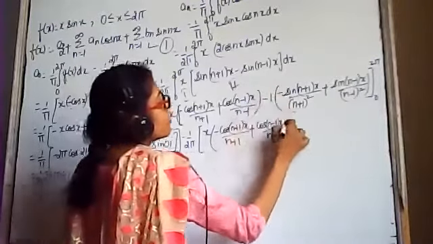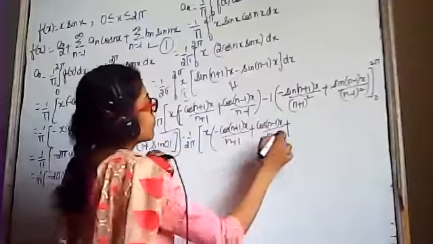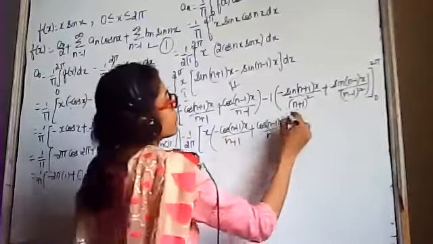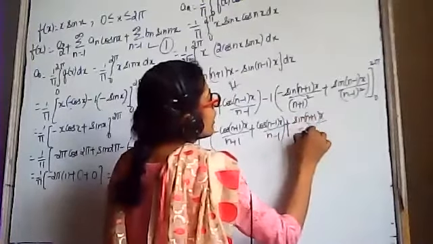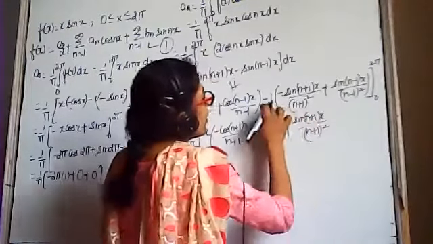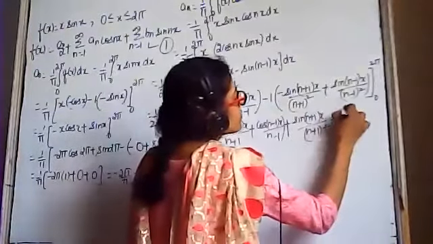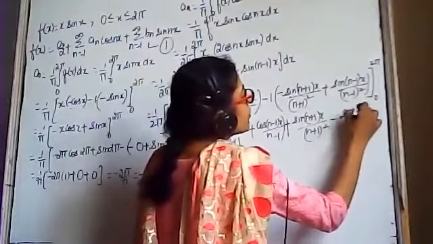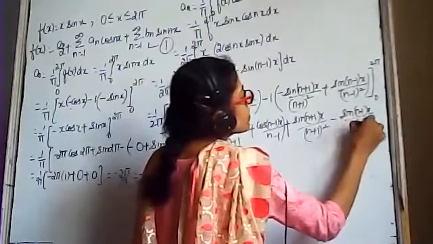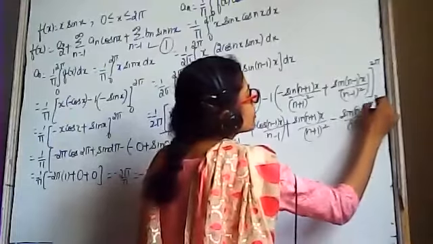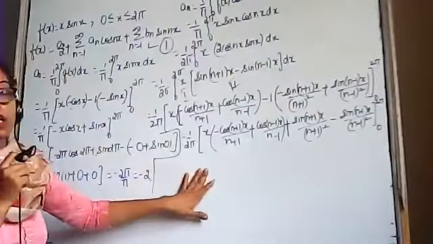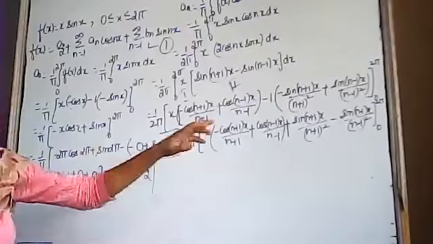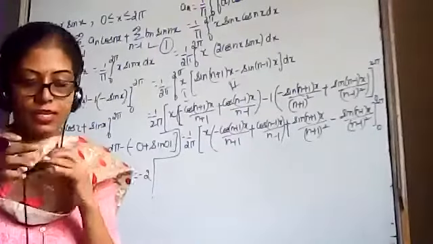Minus and minus will become plus: plus sin (n plus 1)x upon (n plus 1) the whole square, and minus and plus will be minus sin (n minus 1)x upon (n minus 1) the whole square, and limits are from 0 to 2 pi. Now we have to substitute the limits. Now substitute the limits and tell me the answer.